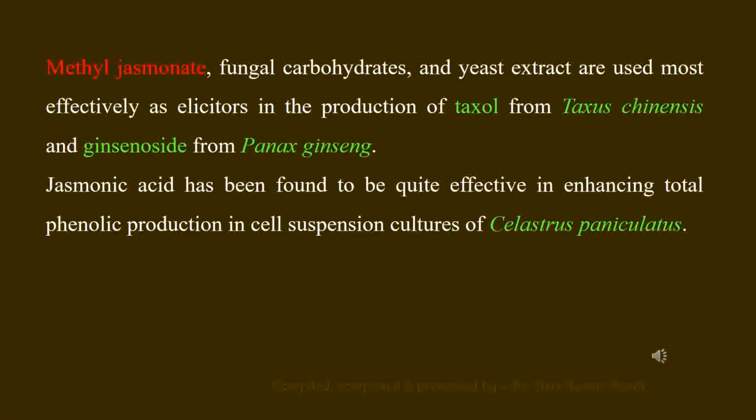In case of the production of Taxol from Taxus chinensis and ginsenoside from Panax ginseng, the use of methyl jasmonate, fungal carbohydrates, and yeast extract have been found to be quite effective as elicitors in the process.